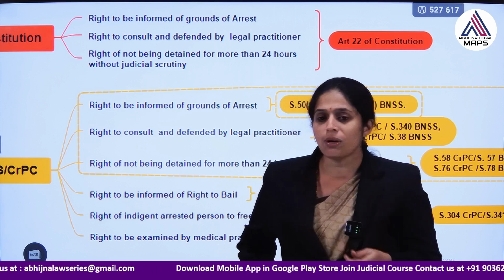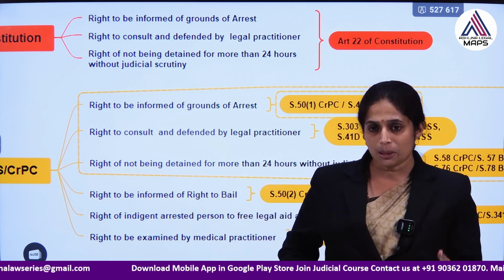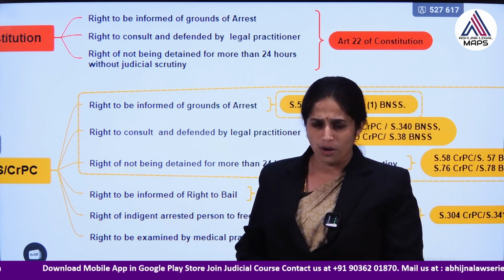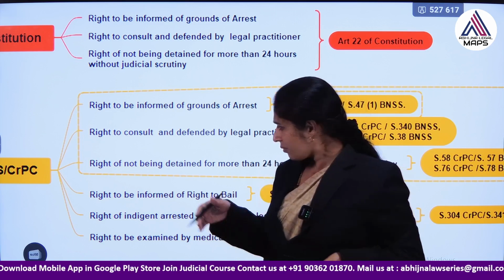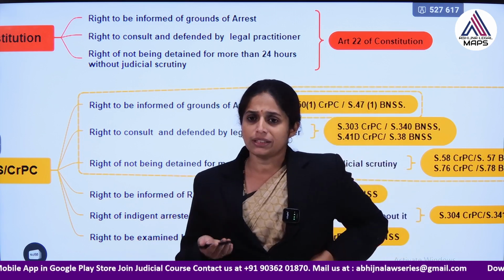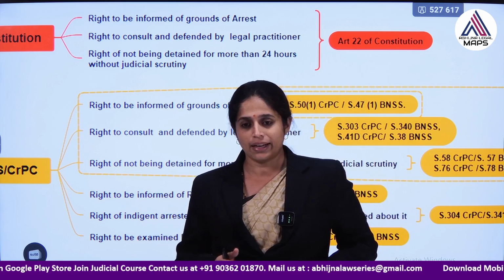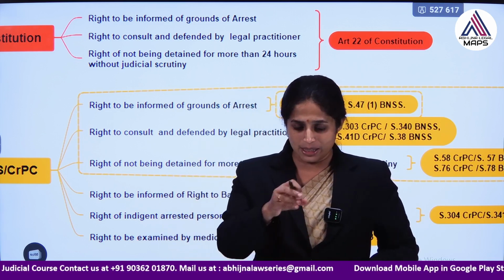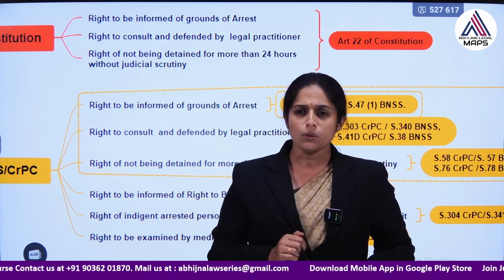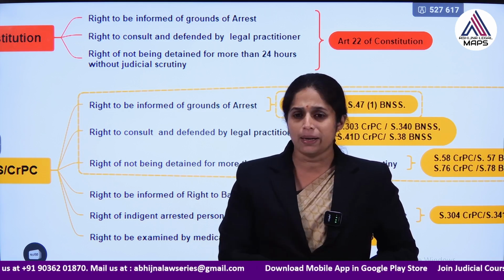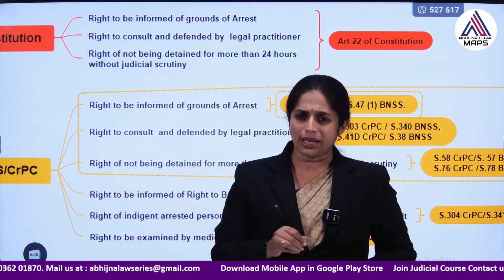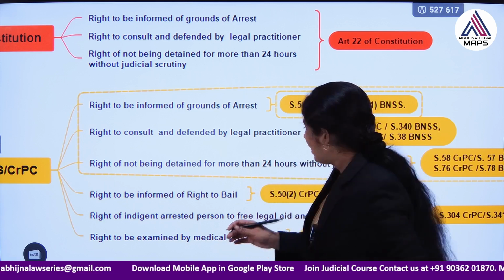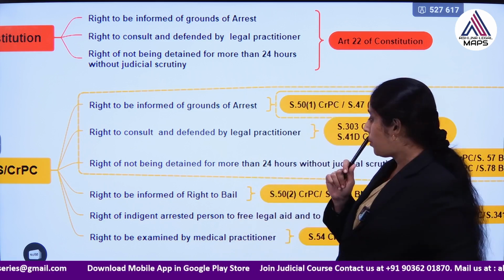When it is a bailable offence, the police or the judicial magistrate can release an arrested person on bond or on bail bond. If the person does not know, how will he arrange for bail? So, he needs to be informed that you have been arrested in a bailable offence, you have the right to bail if you provide bail. Bail in the sense, sometimes they need to write a bond, sometimes they need to provide a surety. So, in these cases they may have to provide the bail.